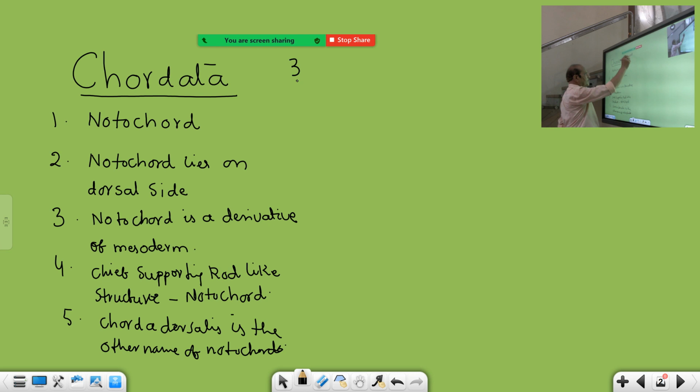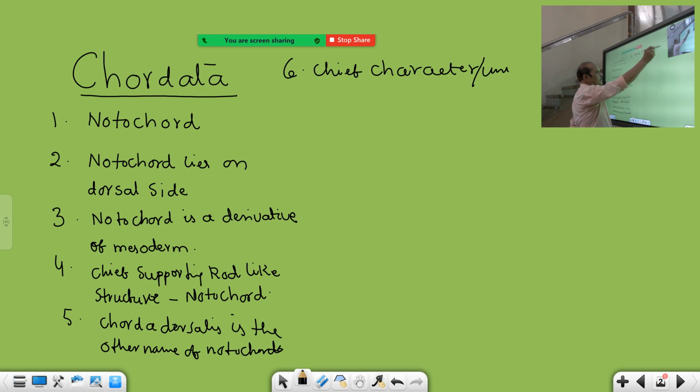If it is asked, a chief character or unique feature of chordates, your answer must be notochord. These are all indirectly asked questions, not given directly in the exam. But of course,